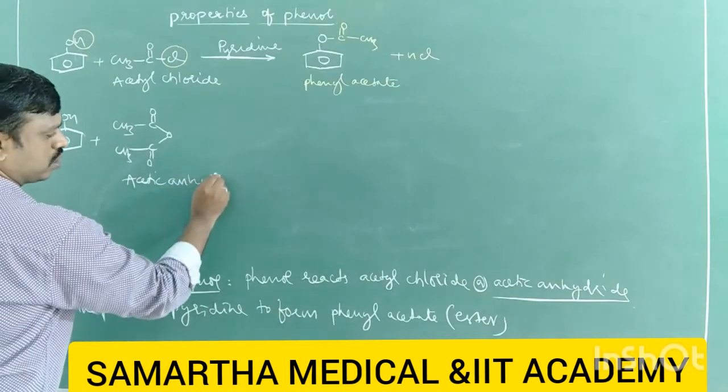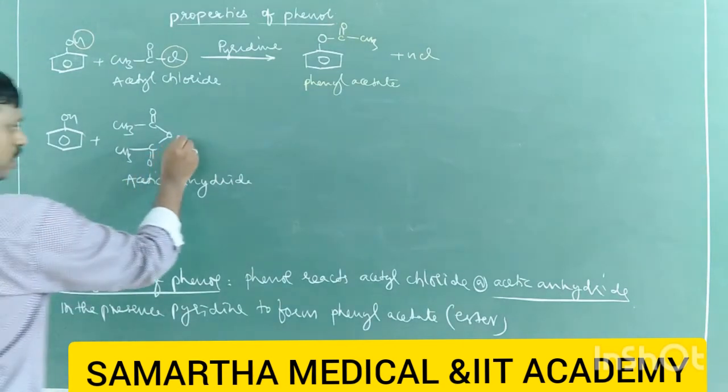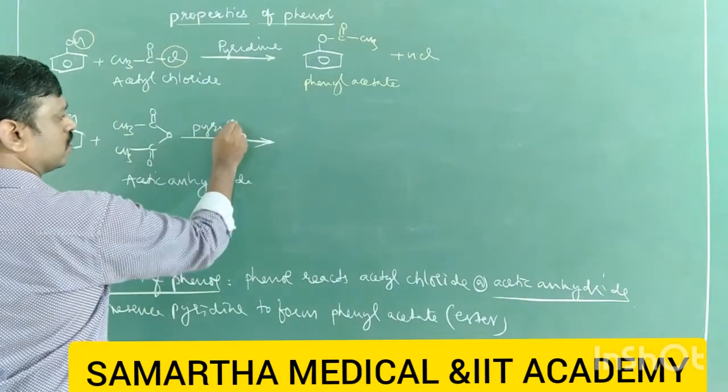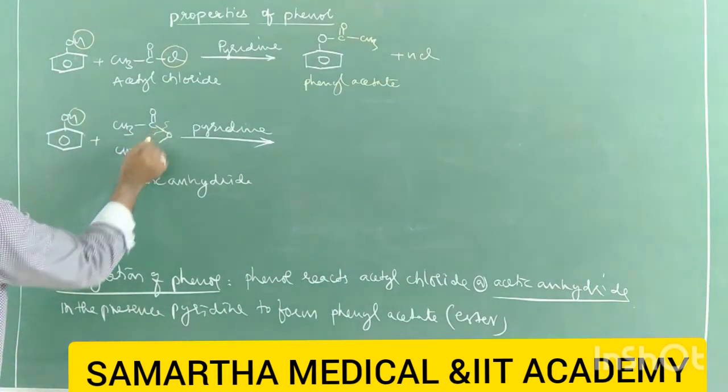You should remember the names. Acetic anhydride, also in the presence of pyridine, a base. Now tell me, one hydrogen is removed here and the ester bond breaks.